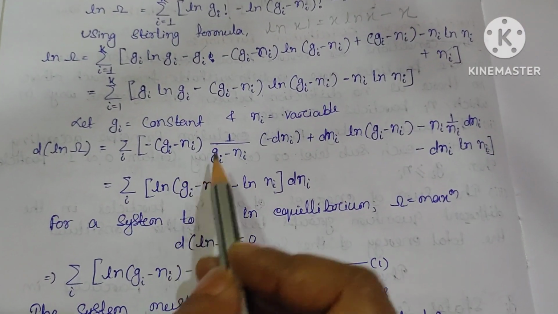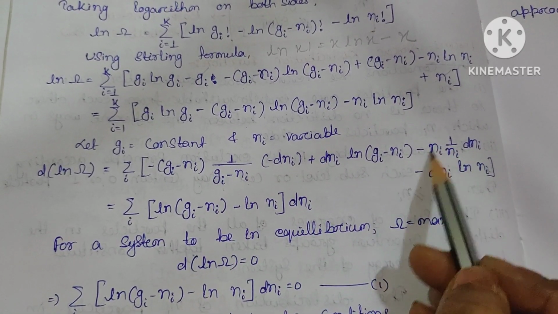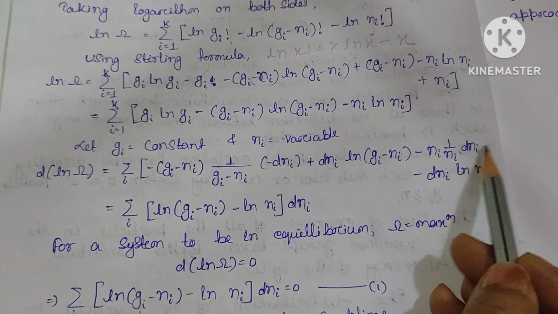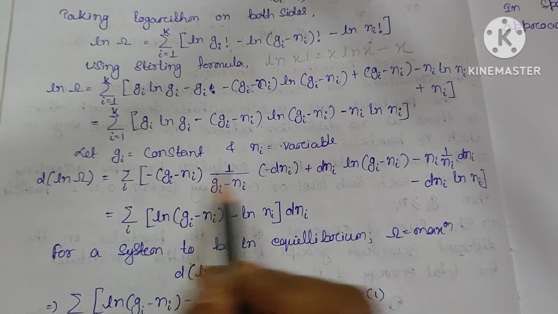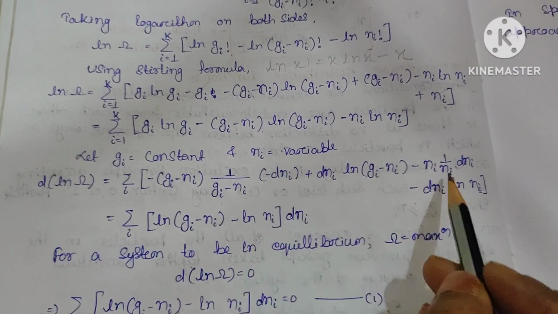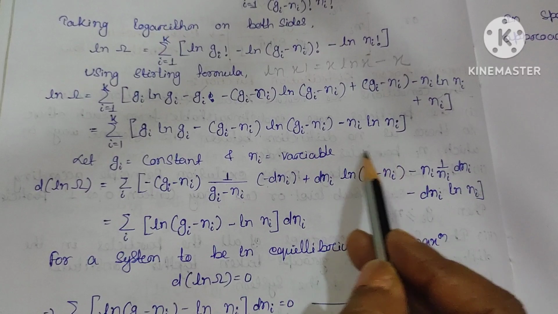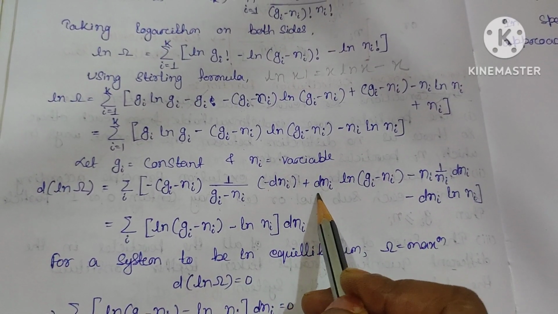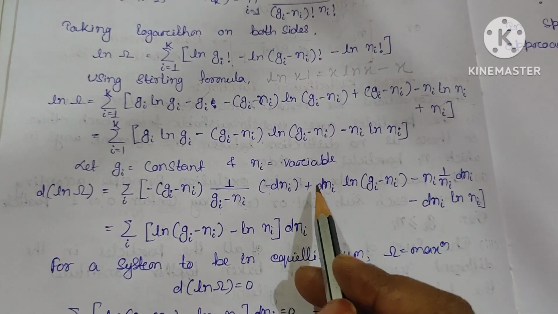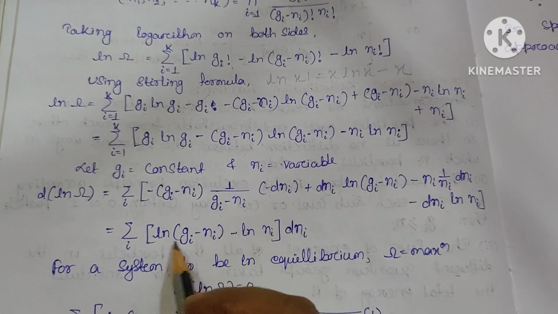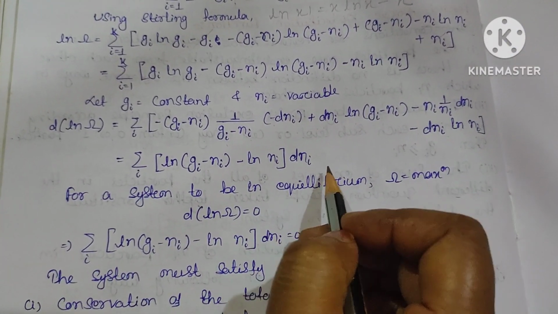Now you can see that this gi minus ni gets cancelled, this ni gets cancelled, only the dni term remains. So the term is minus minus plus dni, here minus dni, and this term goes to 0. So the only terms are dni ln(gi minus ni) and minus dni ln ni. Taking dni common in both, this is ln(gi minus ni) minus ln ni, whole into dni.